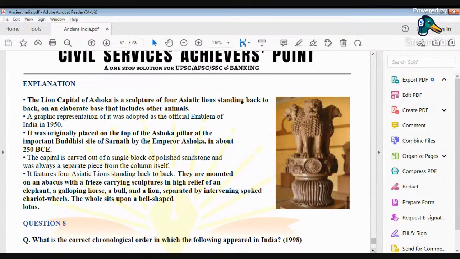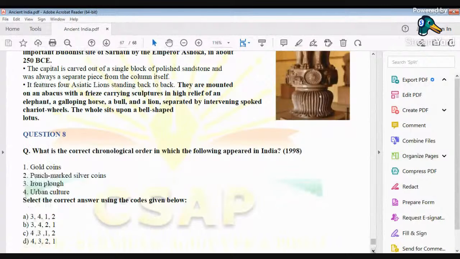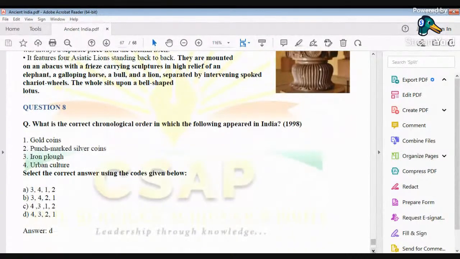Now, what is the correct chronological order in which the following appeared in India? It's a very important question. See, iron plough, gold coins, punch mark silver coins. Punch mark silver coins can be attributed to the age of Mahajanapadas. We get to hear of punch mark silver coins for the first time during the age of Mahajanapadas, and the age of Mahajanapadas began around 600 BC.